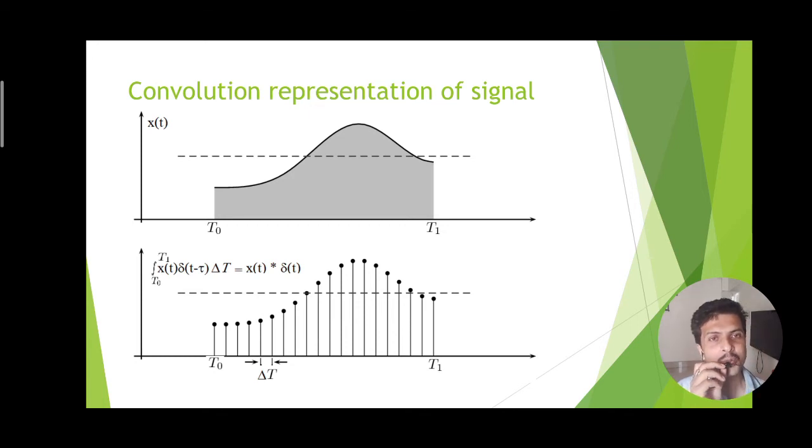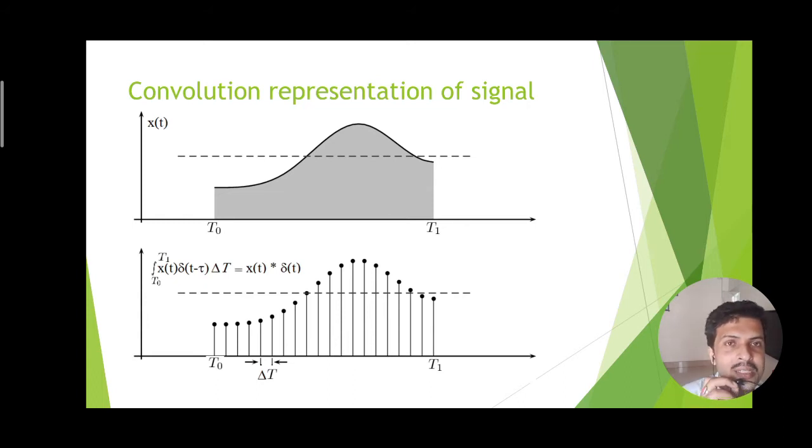So let us consider a unity magnitude pulse train which is equally spaced by the amount of time delta t. Then if we consider an impulse at a particular instant, say t equal to t0, at t equal to t0 there is an impulse. After a small amount of delta t time gap, there will be another impulse. So between two successive impulses, the time gap is delta t, and the magnitude is represented by delta of t minus tau, where tau is the amount of time shift of the impulse with reference to the time. So for t equal to t0, it is delta of t minus t0. For t equal to t1, it is delta of t minus t1.